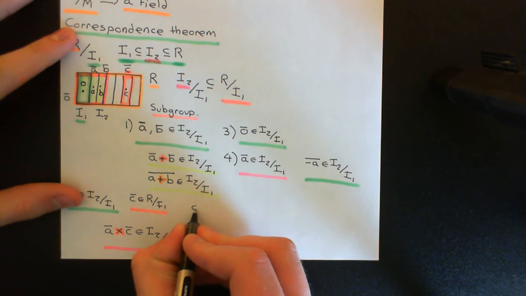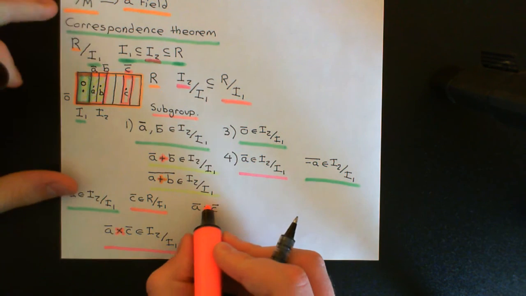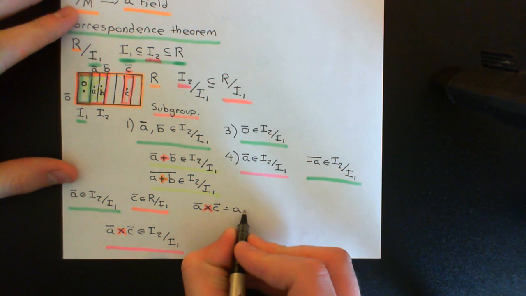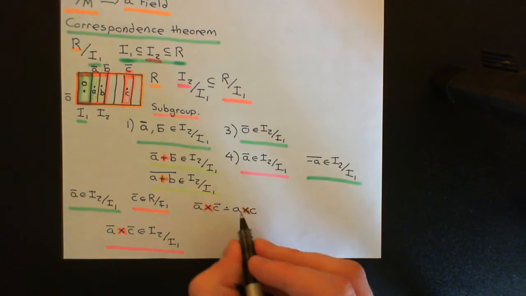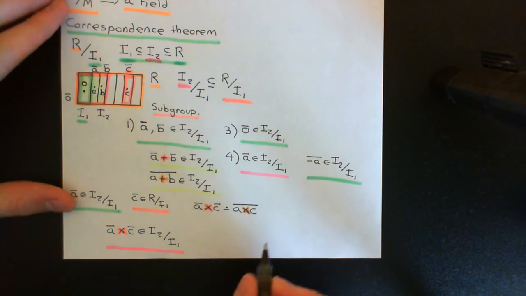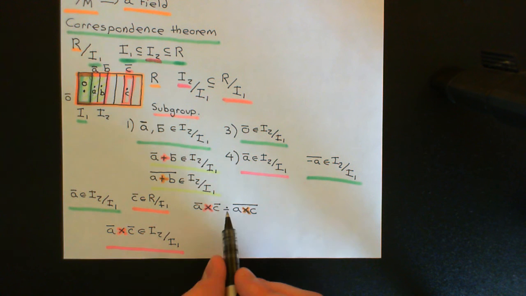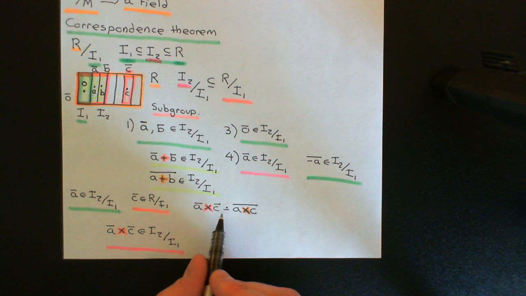Okay, so the answer here, A bar times C bar, where this is multiplication in the quotient ring, is just going to be: multiply A and C together in the initial ring, so this will be multiplication in the initial ring, and then take the coset that contains the answer. Now, what can we say about this? Now's the point that we use the fact that I2 is an ideal. So I took the representative A from my coset A bar and the representative C from my coset C bar.